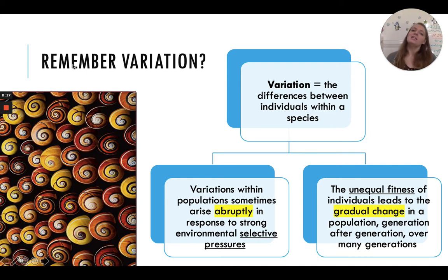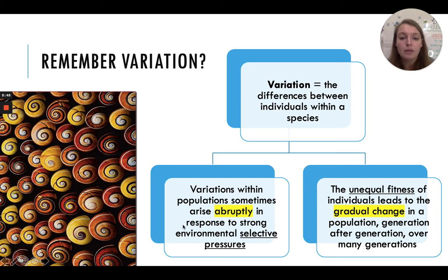Okay, so remember last lesson we learned about variation. Variation is the differences between individuals in a species. That's why we don't all look alike. You can see here these snails, they're all the same species, but they don't look exactly alike. This variation plays a big role in whether change happens quickly or slowly.